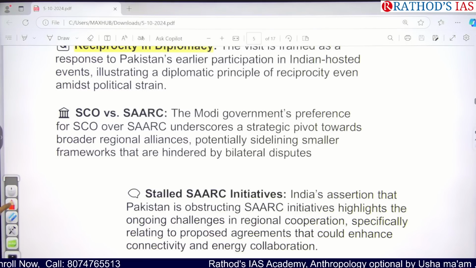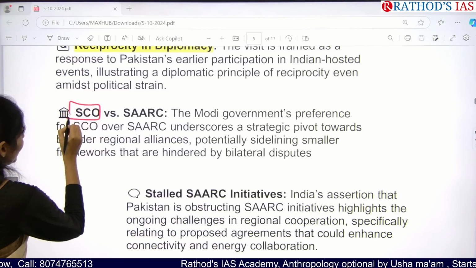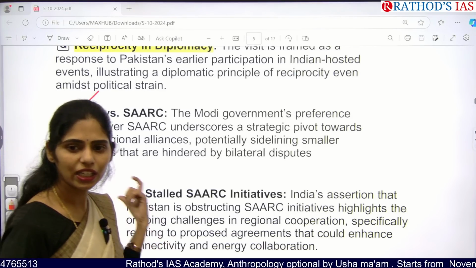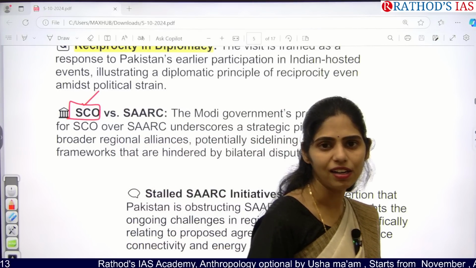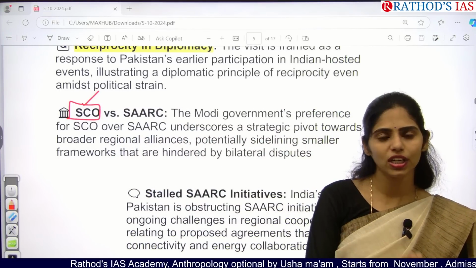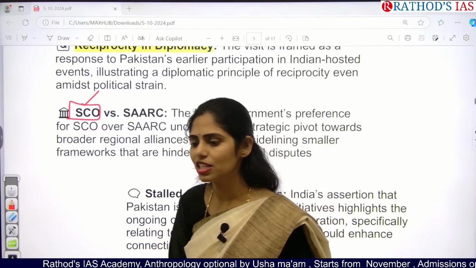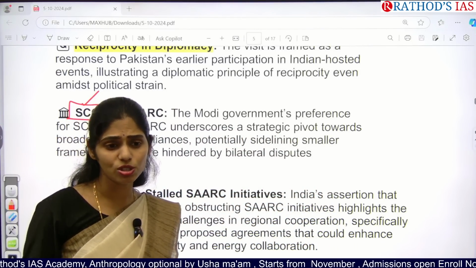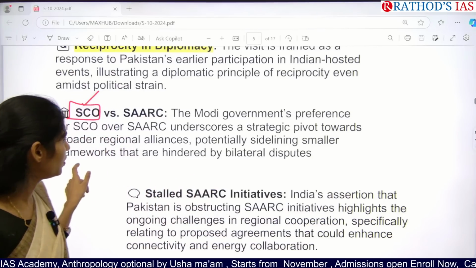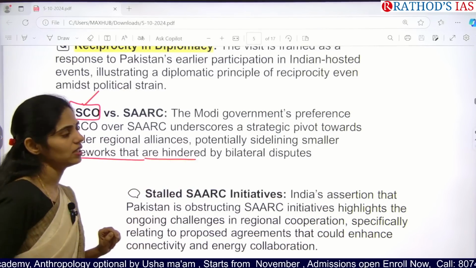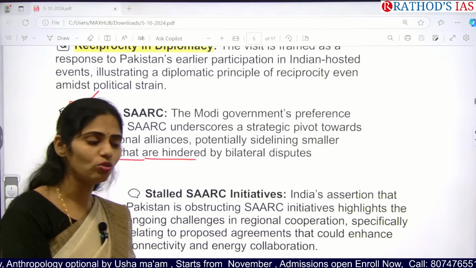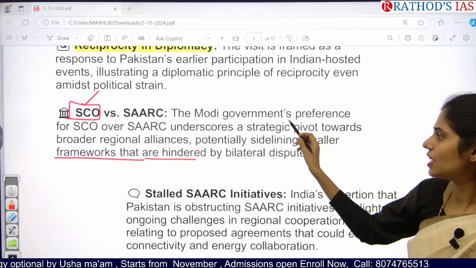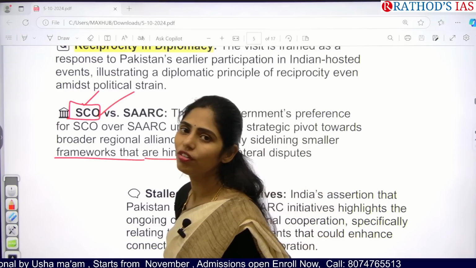Because of this, if we are not participating now in this SCO, the same thing may be reflected in this organization because of our bilateral disputes. Disputes are present between India and Pakistan, but why should that dispute be showcased in this multilateral organization where other countries are also part of it, right? So we are going to attend this, especially because we don't want to showcase our bilateral dispute in this organization, and especially because this SCO is very important for countering terrorism in India.